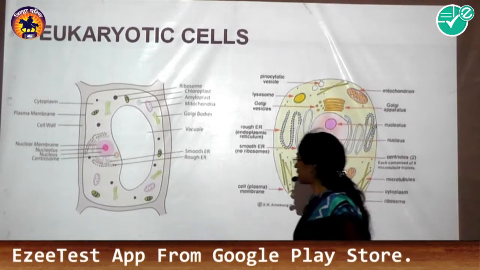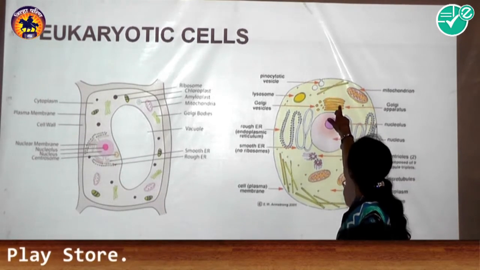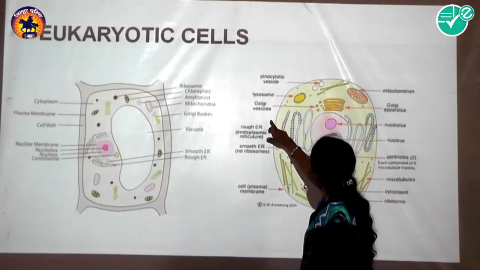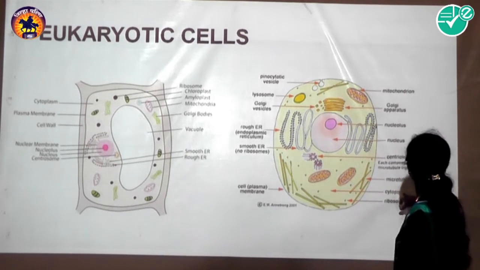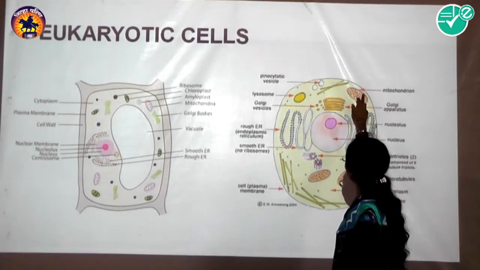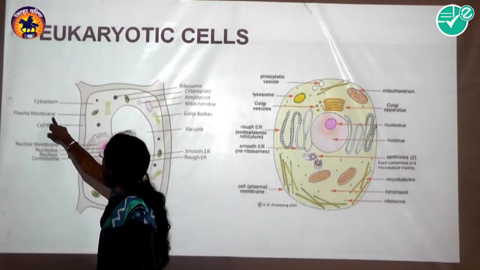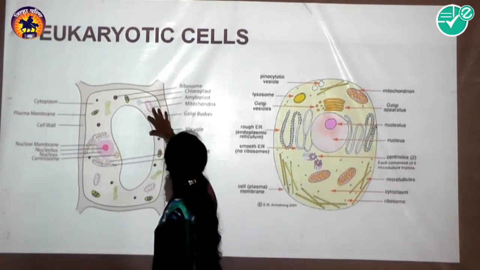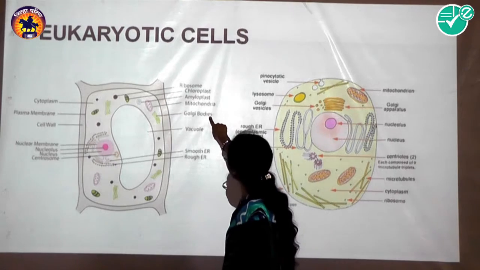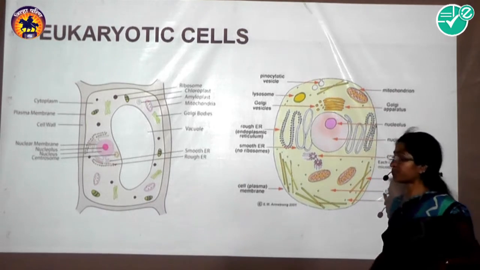Both plant and animal cells have organelles like mitochondria, Golgi complex or Golgi apparatus, lysosome, chloroplast, microtubules. The cytoplasm contains cell organelles like mitochondria, chloroplast, ribosomes, Golgi bodies. These organelles occur in both types of cells.